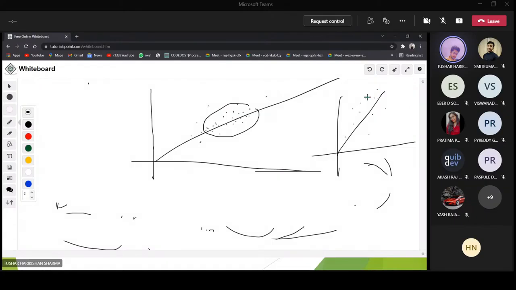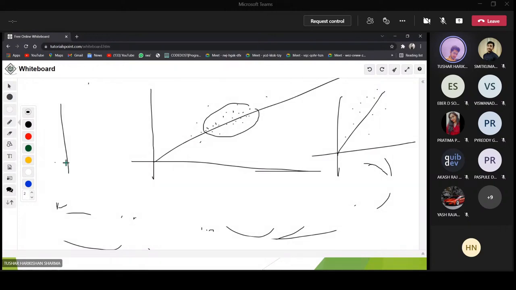And what is the best fit line? The best fit line is a line where the distance is minimal. But if your graph is scattered, obviously the distance is not going to be minimal, right? If the data points are far away from each other, obviously you won't get a best fit line.